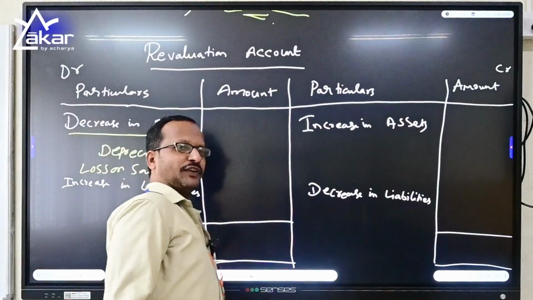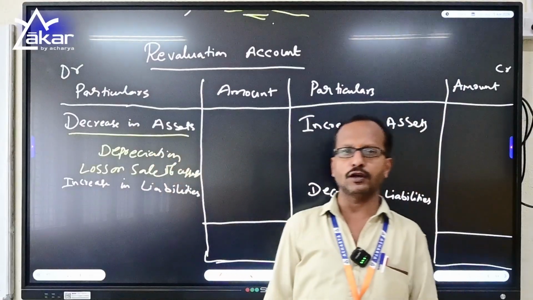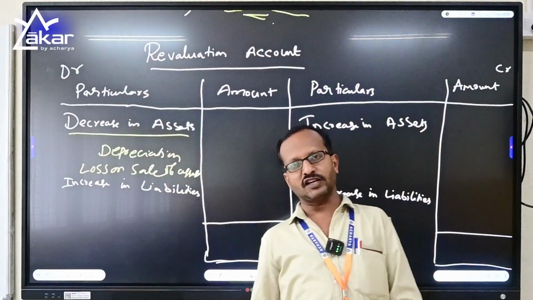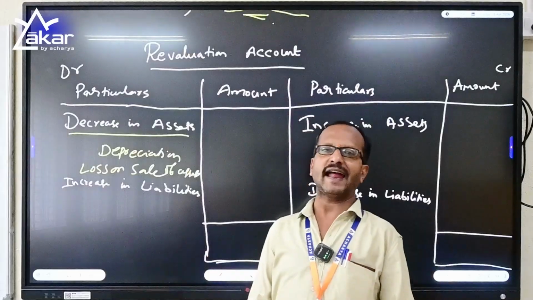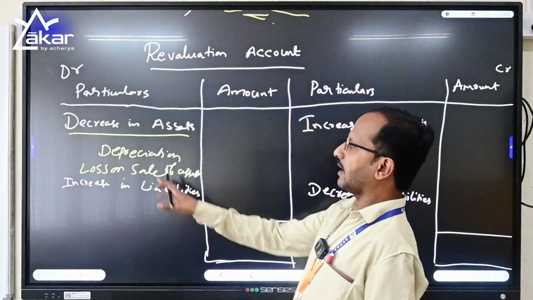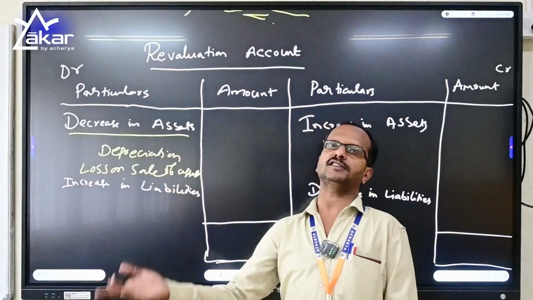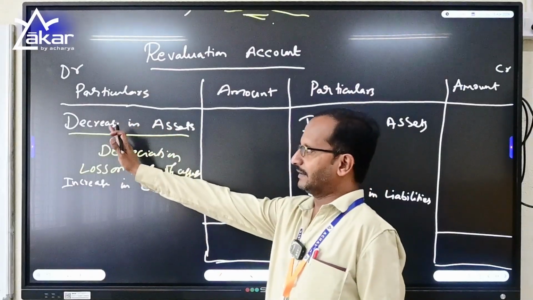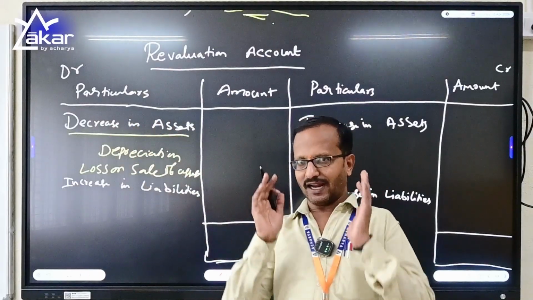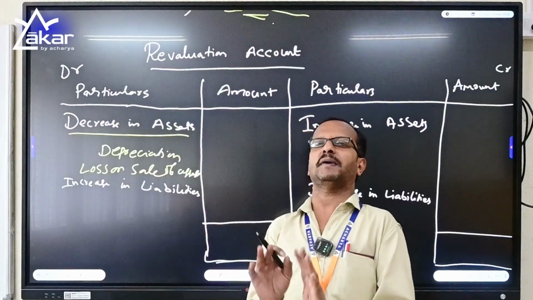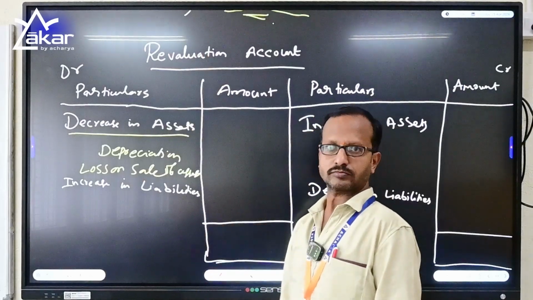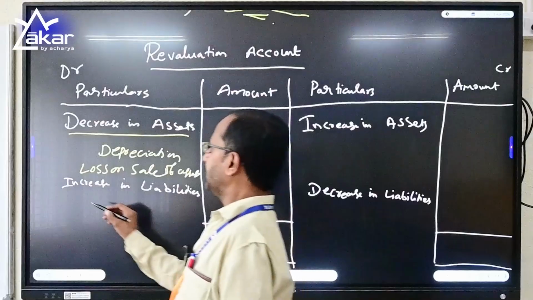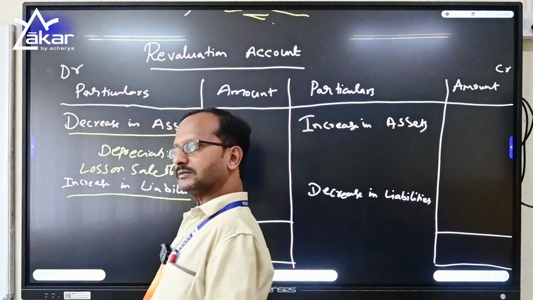So depreciation on fixed assets, decrease in the value of the stock, decrease in the value of the debtors, decrease in the value of the tangible and intangible assets, either in terms of depreciation or loss on sale of assets will come under the debit side because it is a loss and it is treated as an expense of the firm. And second, increase in liabilities.